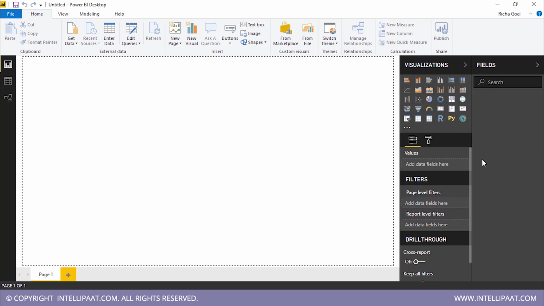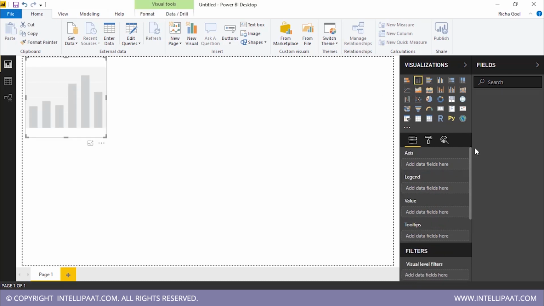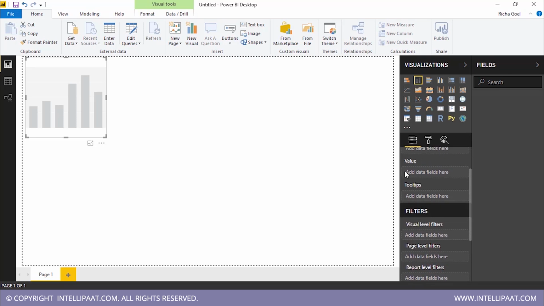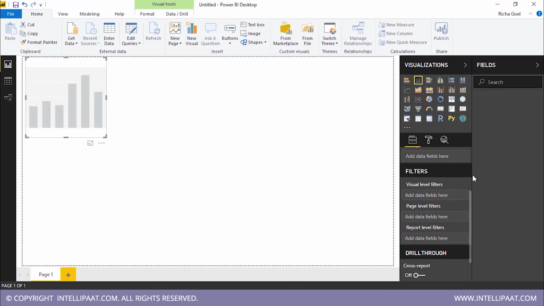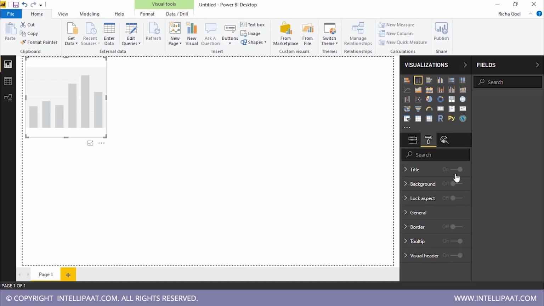All these options are available to you, and all you need to do is click on a visual, and once you have data in it, all your parameters will appear over here in this fields pane, and you can directly select a parameter and drag it over the axis on which you want to project it. There will be two axes, X and Y, and you can put it directly over here. And there are other options also. You can add data fields over here, add data values over here, and these are the filters if you want to apply. Also, in addition, we have these options, and all this will be active when we enter some data set. That is the only reason why this is not active right now, but I will give you an overview.